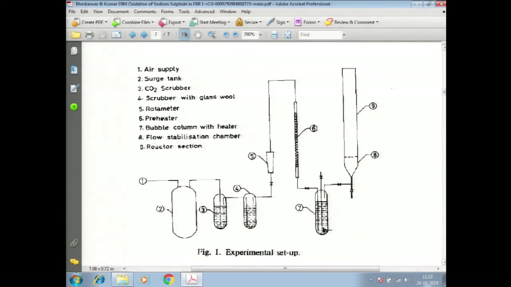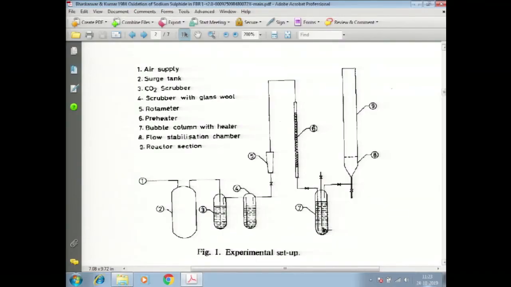We do not want any change of temperature or volume to happen here, because this is a column where the liquid, which is an aqueous solution of sodium sulphide, is to be oxidized by air, and if we have to monitor the conversions over time, we should have a constant temperature and no change of volume either by evaporation or by condensation. So the air has to match the temperature and humidity which corresponds to equilibrium with respect to the solution there, the aqueous phase in the solution there.